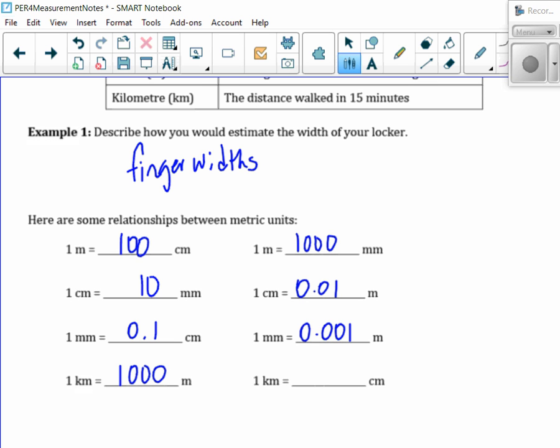So now, how many centimeters are in a kilometer? So let's convert 1 kilometer into meters first. That would be 1,000 meters, right? And now it's in meters, I've got to convert meters to centimeters. So how many zeros do I add now? 2. So yes, it's 100,000 centimeters.